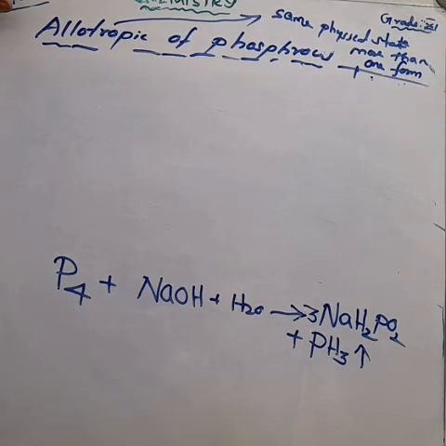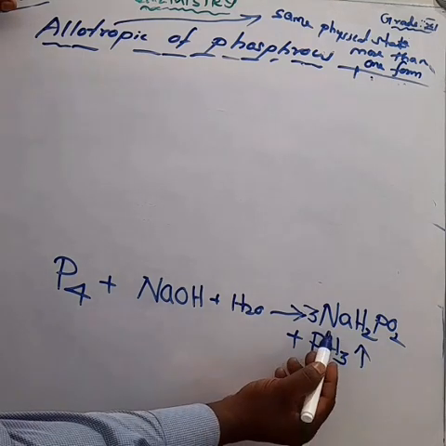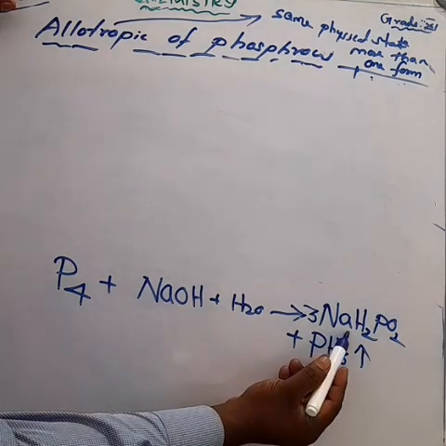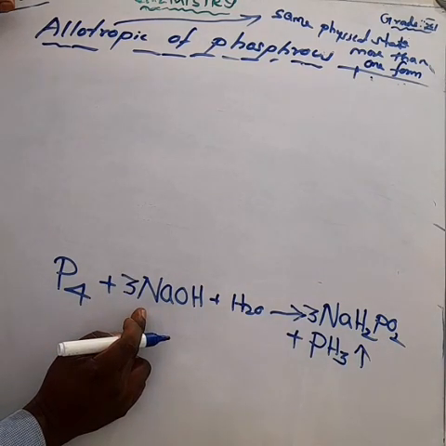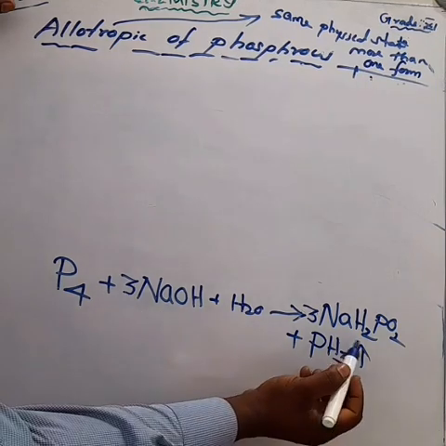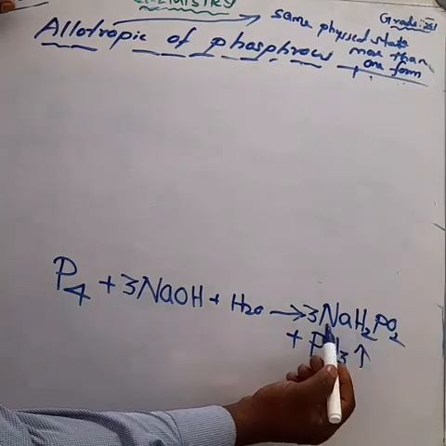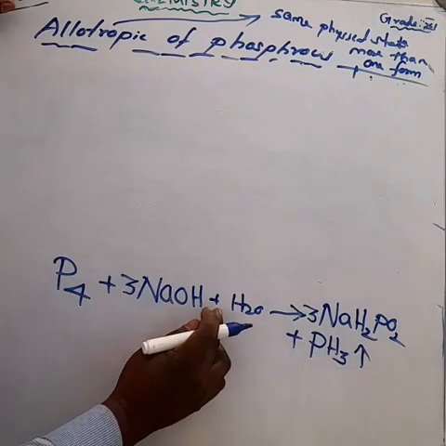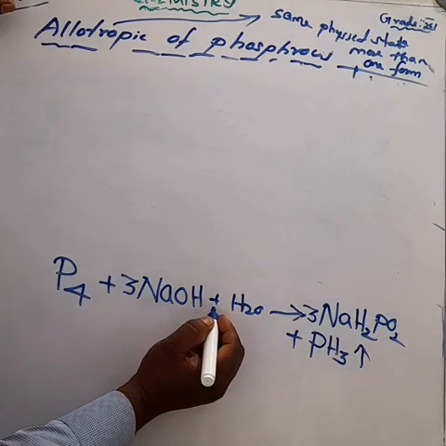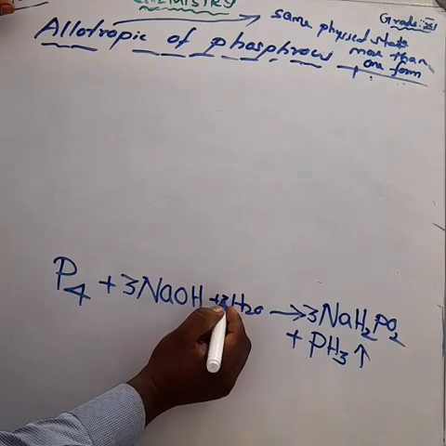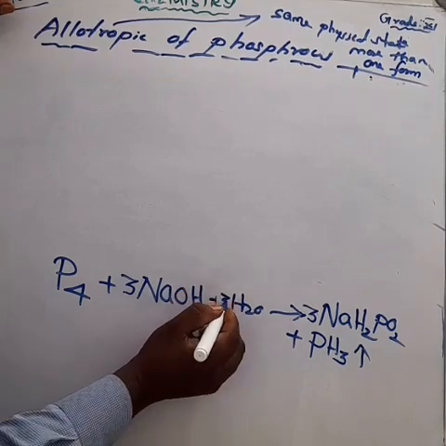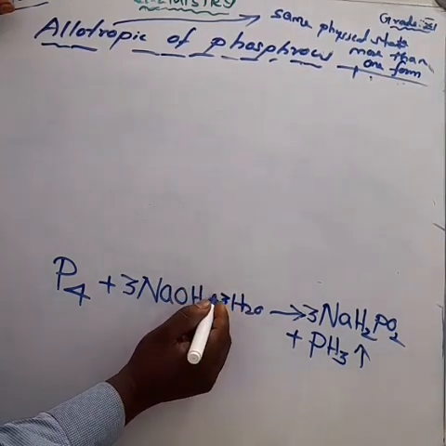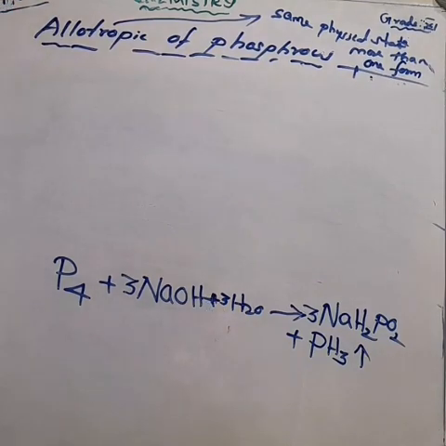What about the sodium? Here 4 sodium is there, so 3 sodium is there, so make it 3 here. Now we can count the hydrogen. In the product side, 3 into 2 is equal to 6, 6 plus 3 is equal to 9. So on the reactant side we make it 3 water molecules, so 3 also. Now the equation is balanced. Very, very important question. Try to learn this question.